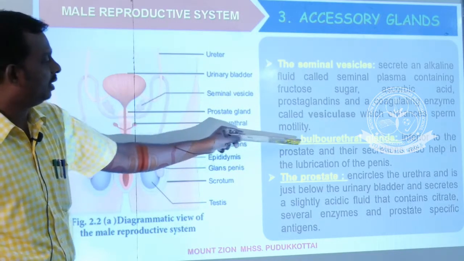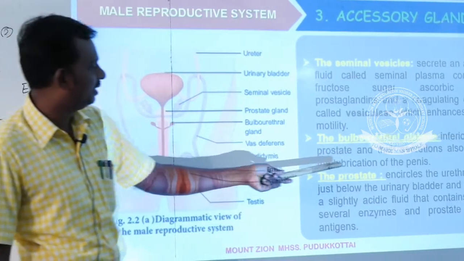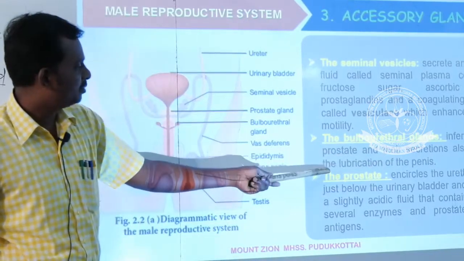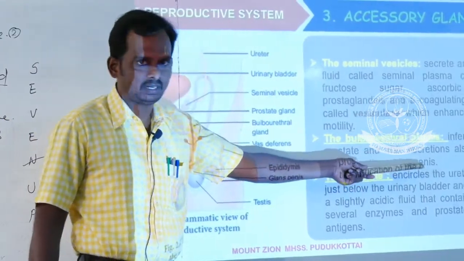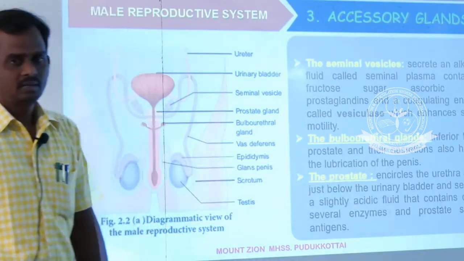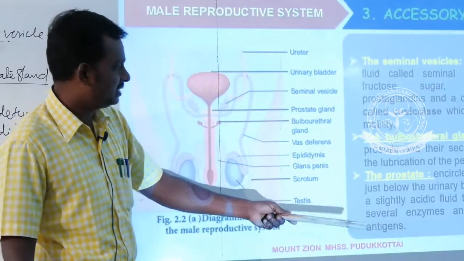And the second one is what? The bulbourethral gland. Where is it located? This is the bulbourethral gland. This bulbourethral gland helps in lubrication of the penis. I already told you that the main function of the bulbourethral gland is to secrete a lubricating substance. And the prostate gland, what does it secrete?